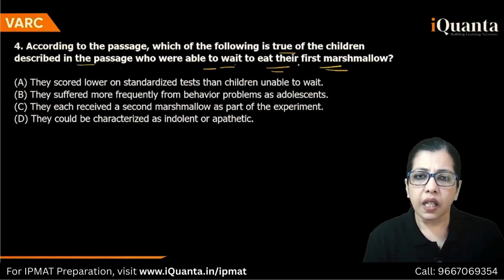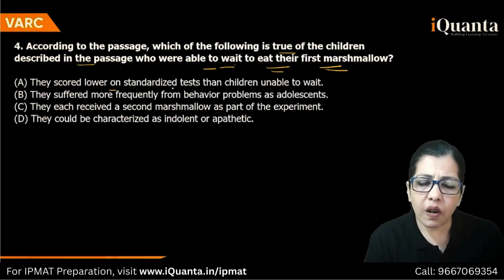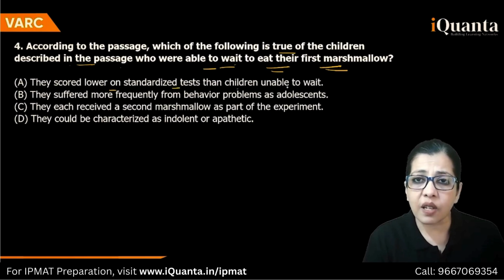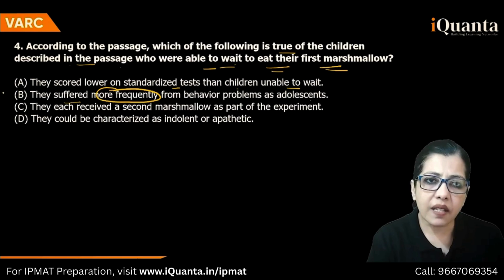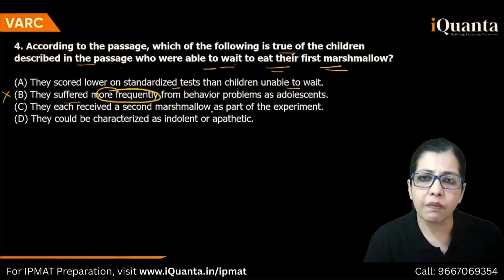Now, what happened to them who were able to wait? They scored lower on standardized tests than children unable to wait. Right? They suffered more frequently from behavioral problems as adolescents, more frequently, not exactly.